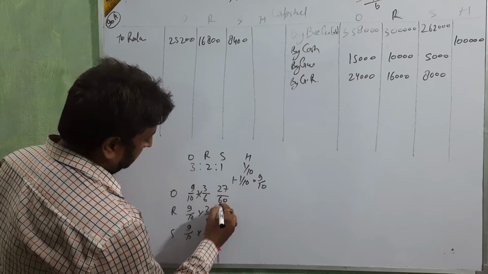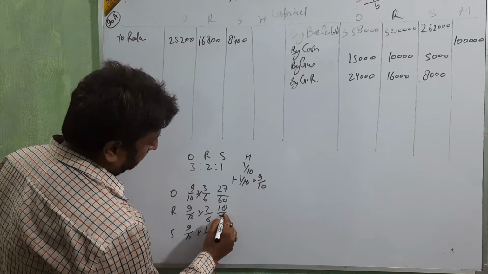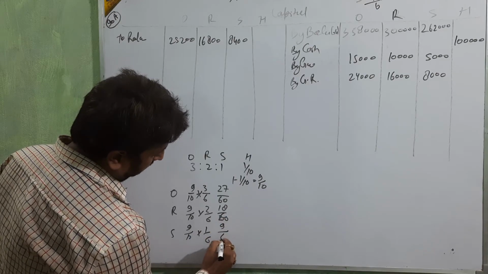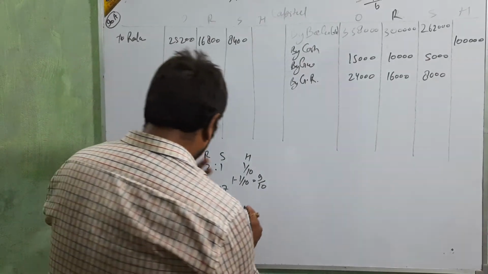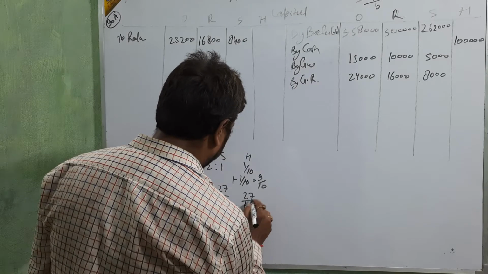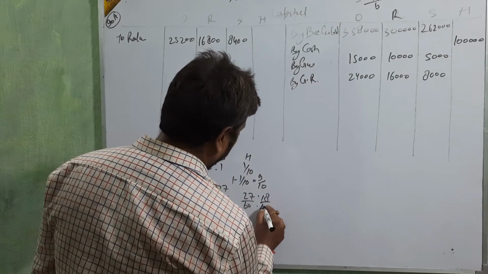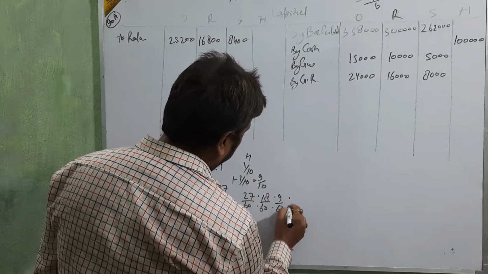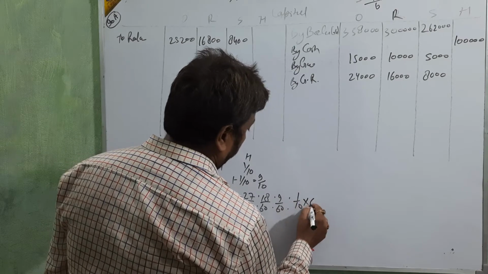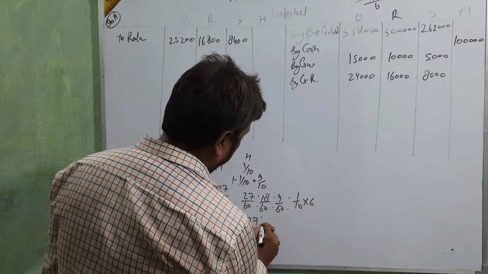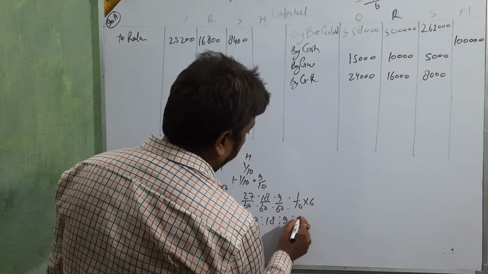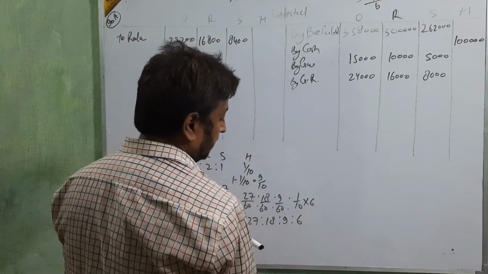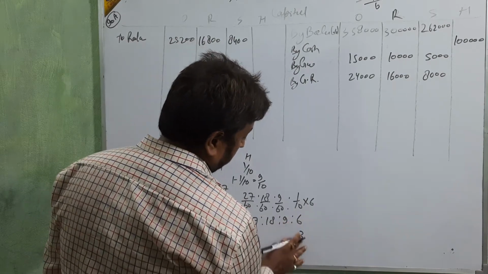That gives 27/60, 18/60 and 9/60, and H's share is 1/10 into 6, which is 6/60. So the new ratio is 27:18:9:6. Divide by 3: 9, 6, 3, 2.